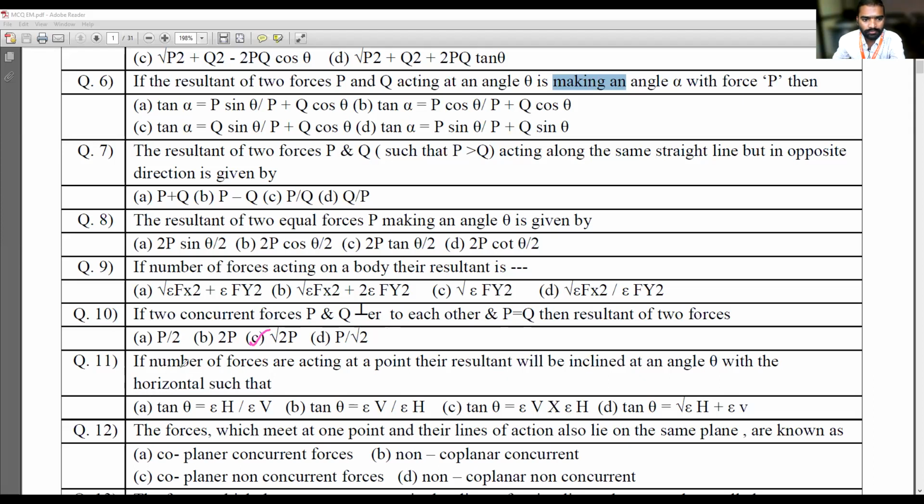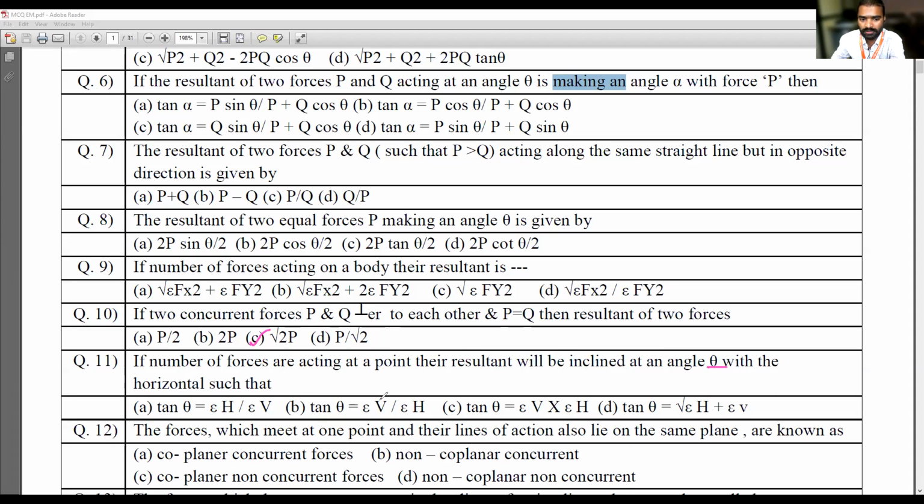Then if a number of forces are acting at a point, the resultant will be inclined at an angle theta with the horizontal. Then what is tan theta equal to? Direction is asked.